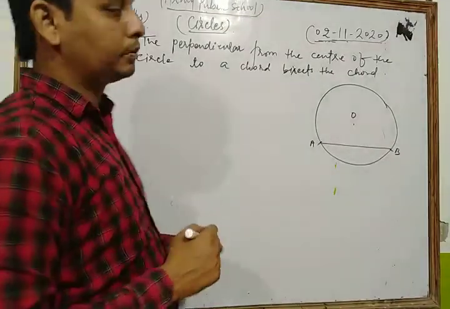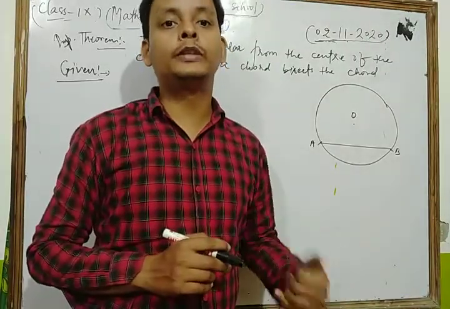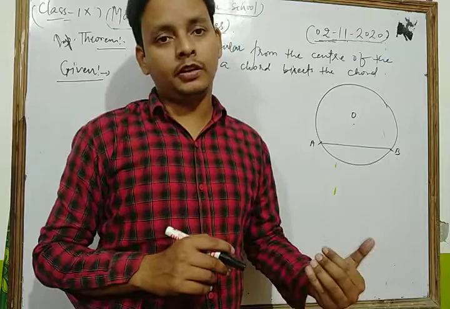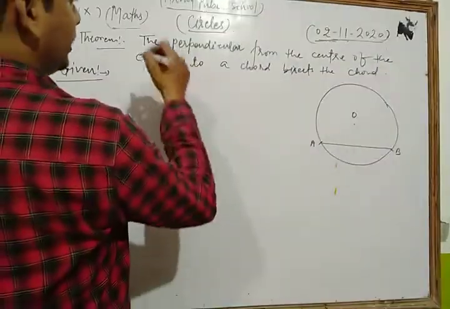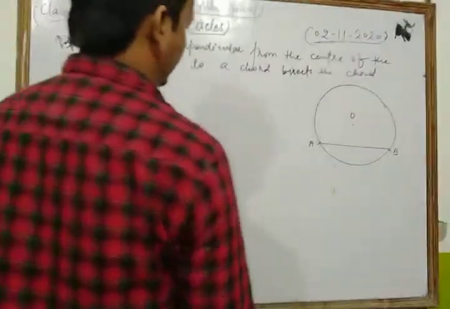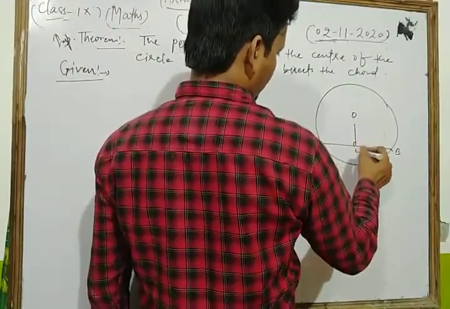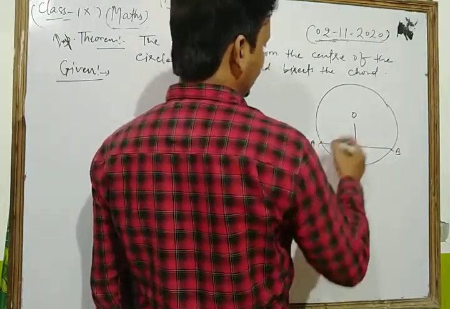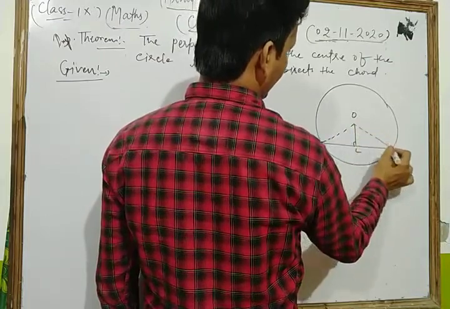Dear friend, in proving any type of theorem, first of all we write the given, then what is to be proved, then the construction if any, and after that we write the proof. So in that, first of all, we get the perpendicular from the center of the circle. So we draw, suppose, OL perpendicular to AB, and we join OA and OB.